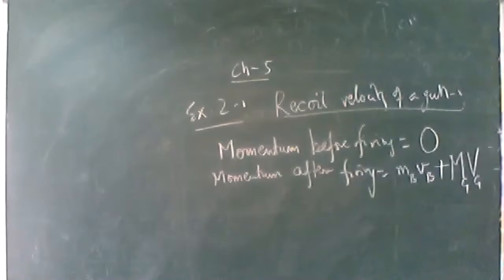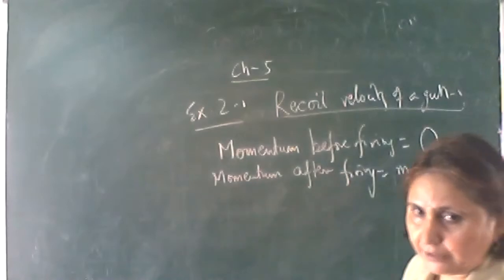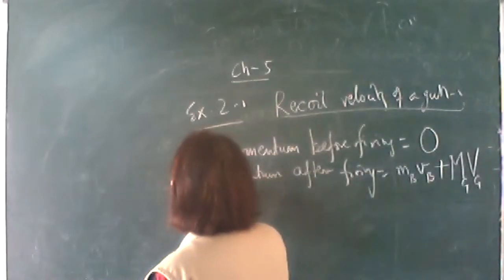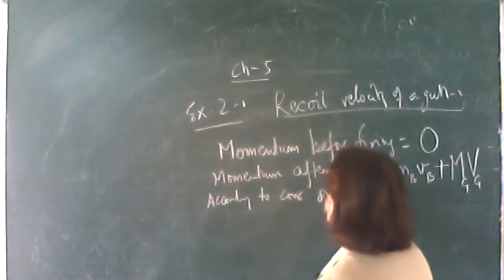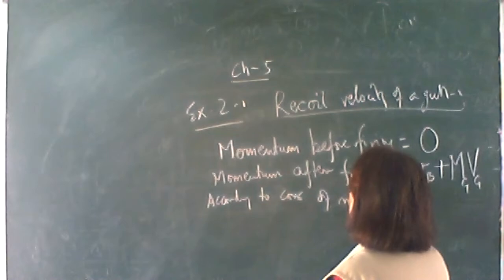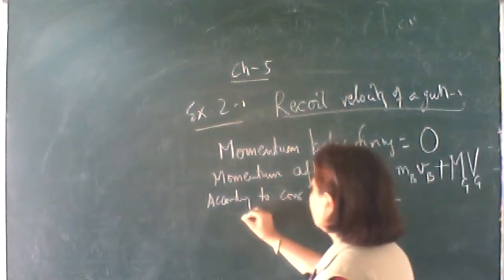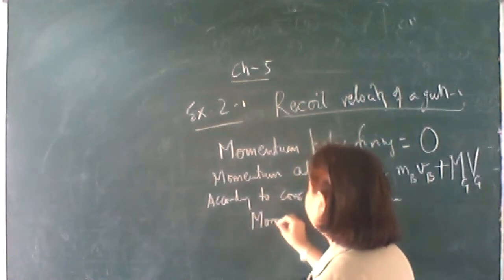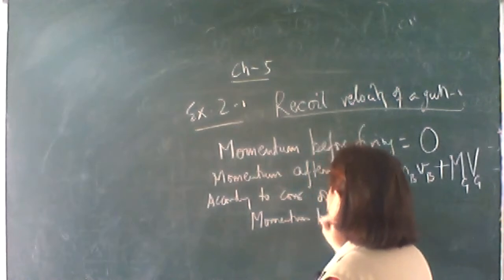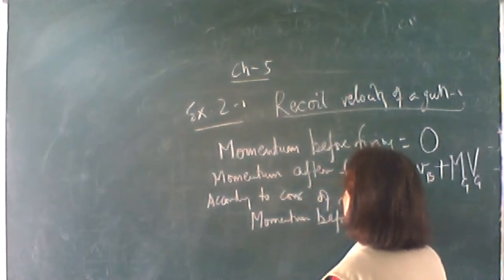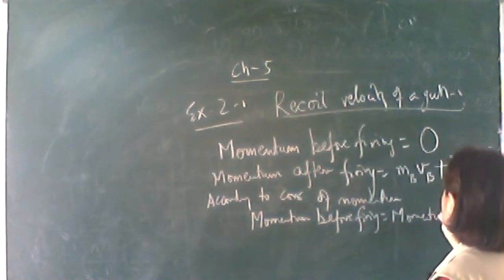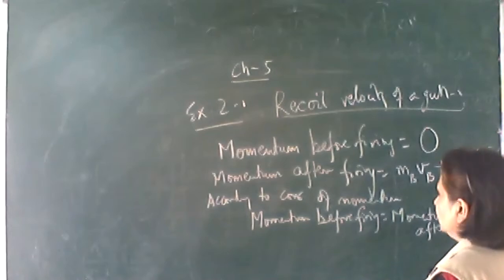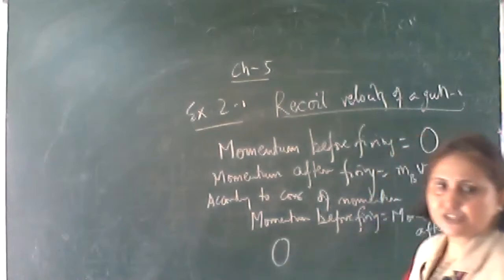Now according to the principle of conservation of momentum, the momentum before firing should be equal to the momentum after firing. Now what is the momentum before firing? 0.